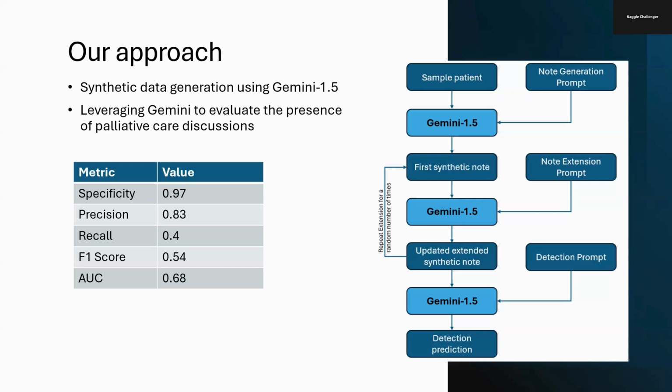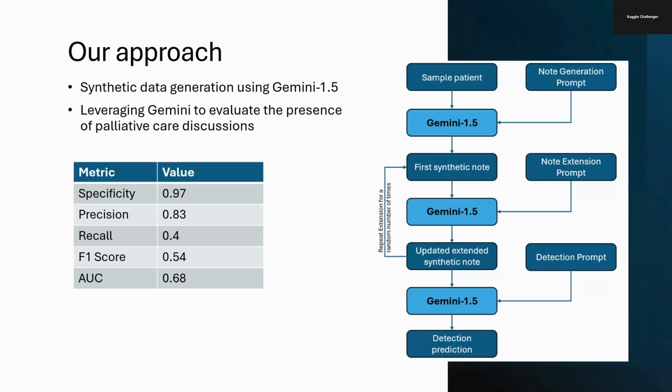The way we go about generating synthetic data is shown in this workflow diagram on the right. We first utilize Gemini and a note generation prompt, giving it sample patient information like their gender, age, the disease they're experiencing, the stage of the disease, and whether we want that note to have some palliative care discussion or not. Then we generate the first portion of the note, given the output token limitation of Gemini and many other LLMs. Then, in a parallelized loop, we keep extending this portion of the note by passing the note generated up to this point and a note extension prompt to Gemini. We repeat this extension until we generate a realistic long context clinical note, which generally contains somewhat more than 120,000 tokens.